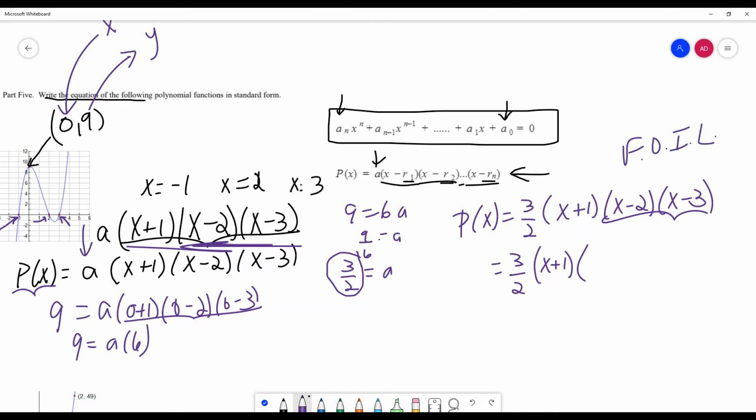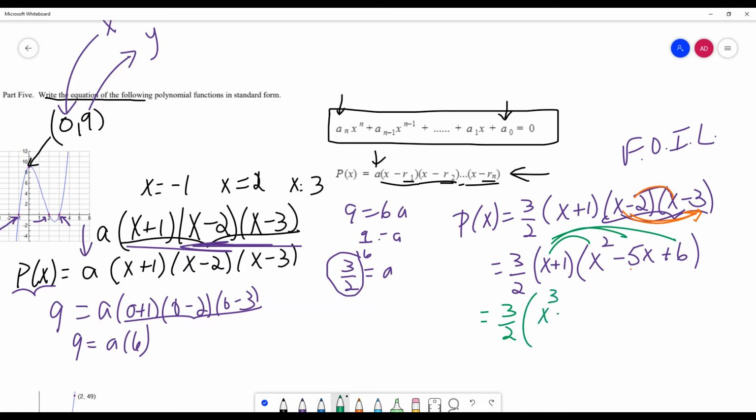Basically, we are distributing. So I get x squared, I get minus 3x minus 2x, which is a minus 5x, plus 6. I've had students ask me, where did the negative 5 come from? Please note, I am multiplying x times negative 3 and then negative 2 times x. That's where the negative 5x comes from. Please make sure you know that. You cannot get out of Algebra 2 without knowing that. Actually, you shouldn't have been able to get out of Algebra 1. That's another story. So here we go. x times x squared is x cubed. x times negative 5x is negative 5x squared. x times 6 is 6x.